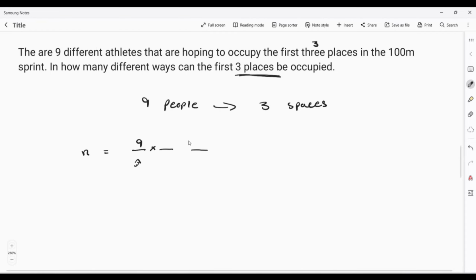And then the second one, how many people are left? I'm left with 8 people that do not have spaces. So you ask yourself again the same question. 1 person out of how many people will occupy the space? 1 person out of 8. And then you move on. You are now left with 7 people. 1 person out of 7 occupies that space. So you simply work it out like that, and this gives you 504 as your answer.